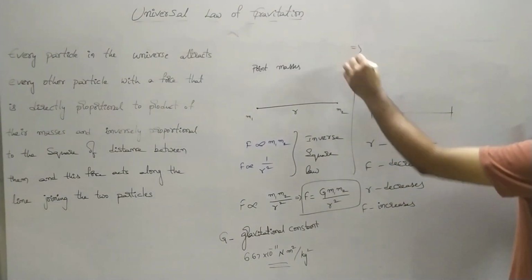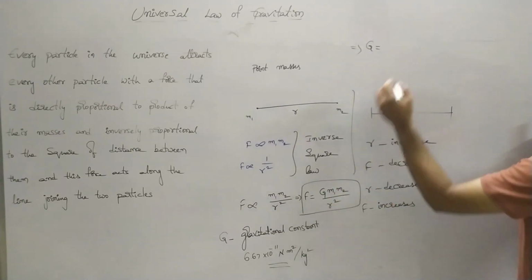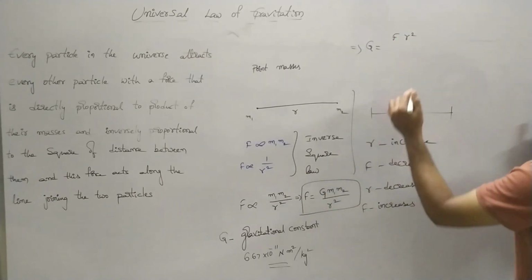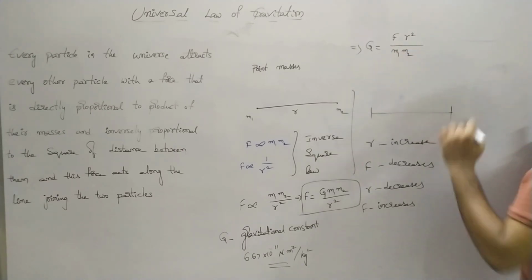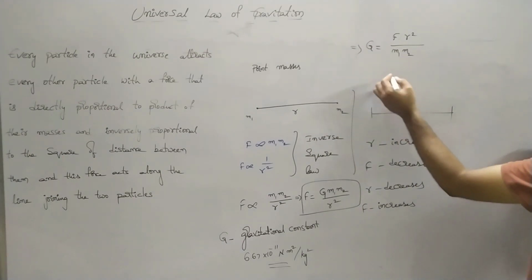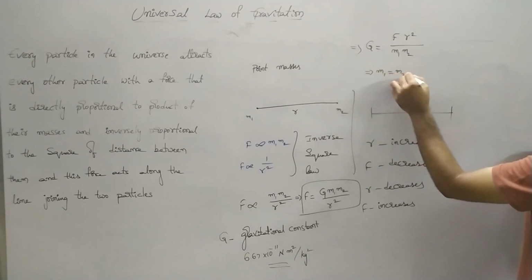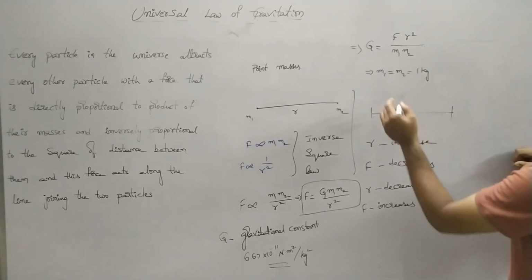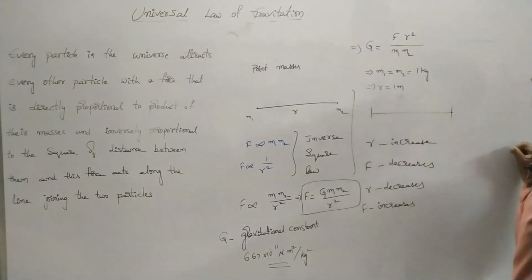From this equation, G is given as F into r square by m1 m2. This represents the expression for G. Consider two bodies having a mass of 1 kg, m1 equals m2 equals 1 kg, and these two masses are separated by a distance r, where r equals 1 meter.